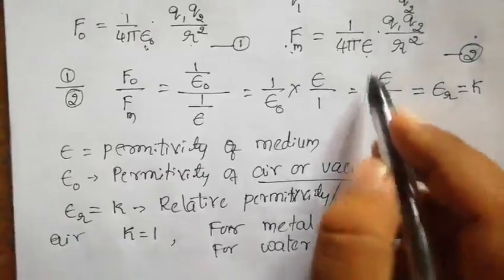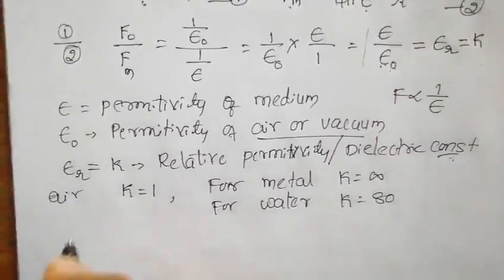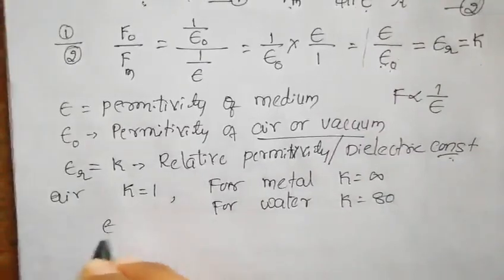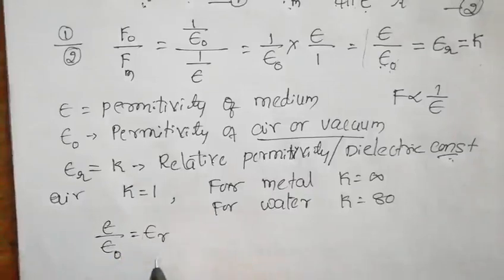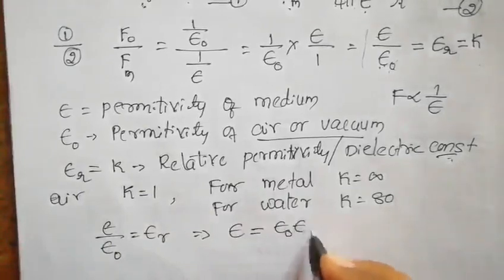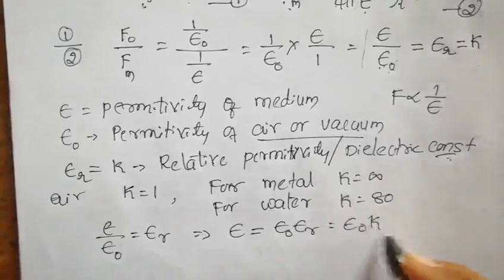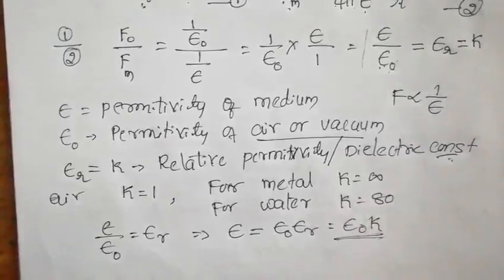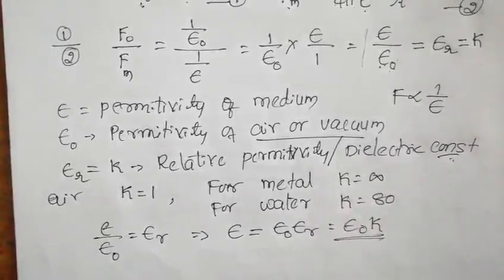So from this equation we can write one more way. Since epsilon by epsilon naught is equal to epsilon r, I can write the permittivity of the medium as epsilon equal to epsilon naught into epsilon r. So this I can also write as epsilon naught into K. This is about the permittivity of the medium. Here one more point we need to remember.